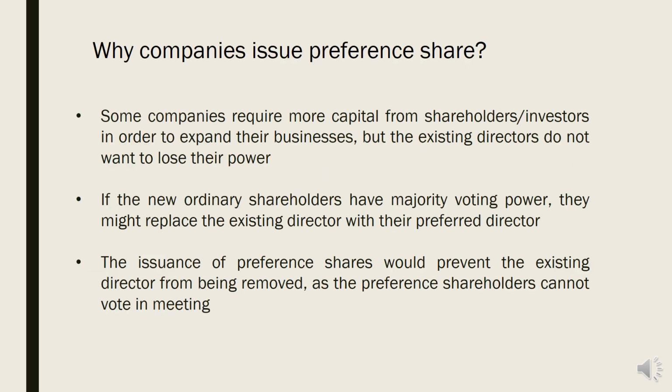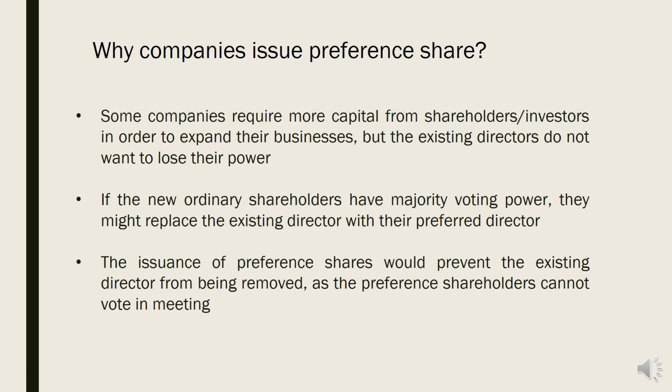Now, why does a company issue preference shares? Do you know? You see, companies sometimes require more capital from shareholders or investors, because they want to expand their business. You know that shares are the capital of the company. The money they get by selling shares is the capital of the company. When the company wants to expand, they need more money, more share capital.